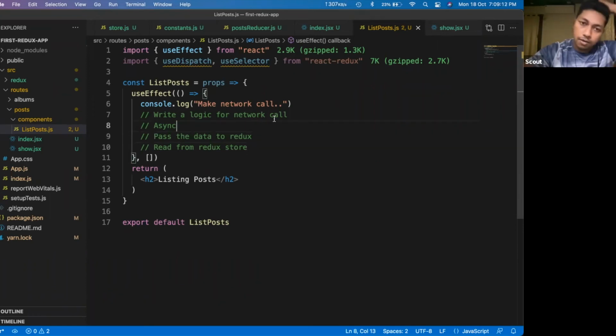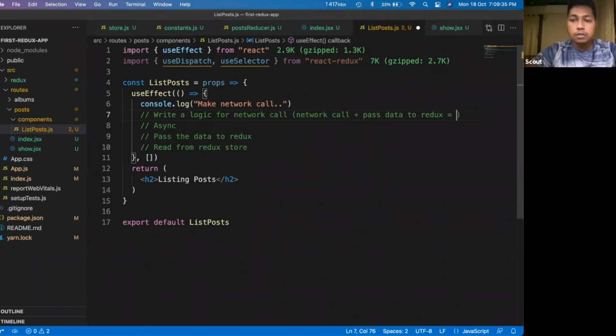So first we will write our logic for the network call. We will do two things at once. First thing would be to make the network call, plus pass the data to Redux.